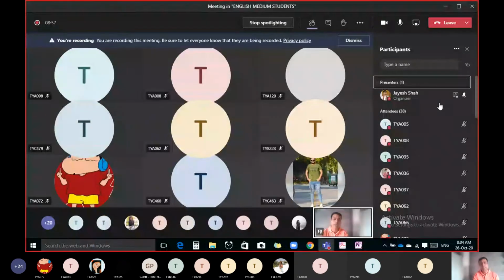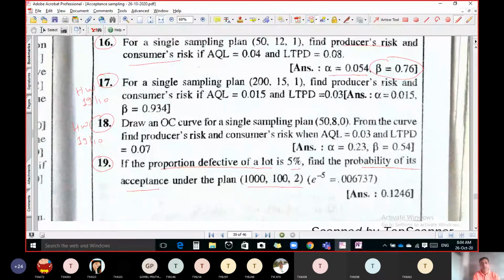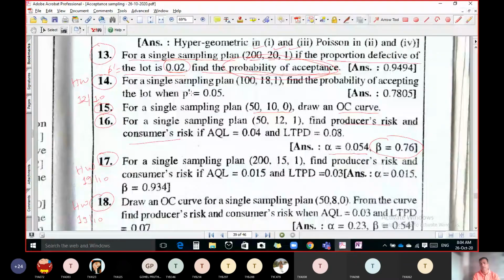Question number 19. If the proportion of defective of a lot is 5%, find the probability of acceptance under the plan 1102. It is almost the same as this question: for a single sampling plan 118.1, find the probability of accepting the lot when P dash is 0.05.